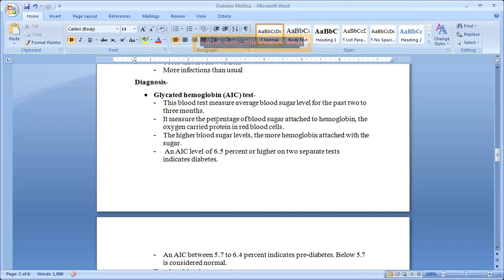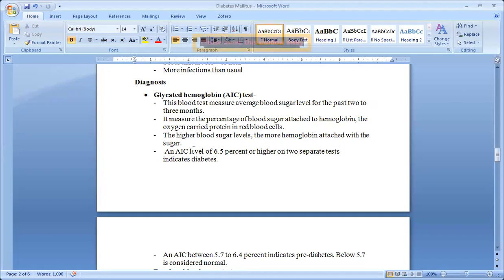What do we measure here? The percentage of blood sugar attached to the hemoglobin. Hemoglobin is a blood protein, an oxygen-carrying protein in the red blood cells. At a higher blood sugar level, more hemoglobin is attached with sugar.